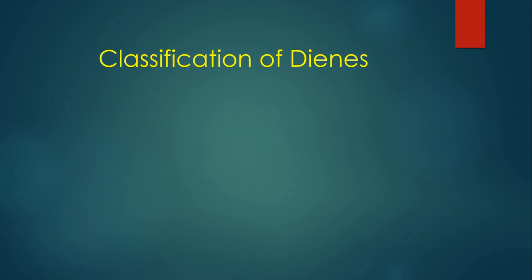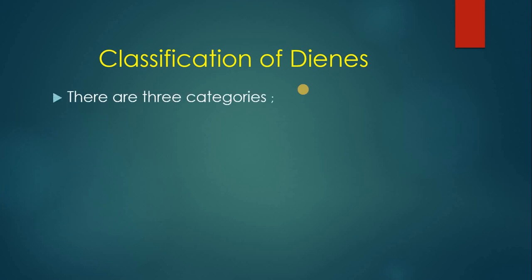The first topic in today's discussion will be classification of dienes. I hope you all are familiar with the term diene. Diene stands for the organic compounds that have two double bonds in them. Now we will be discussing various types of dienes because their stability is very important in chemistry.